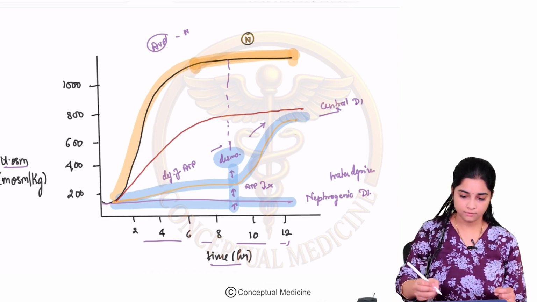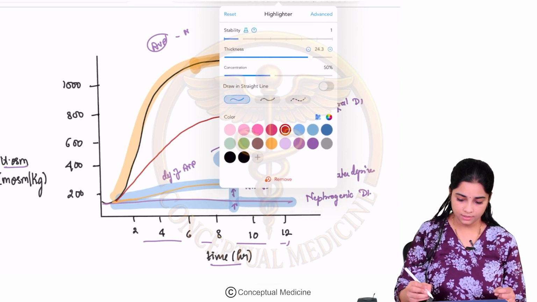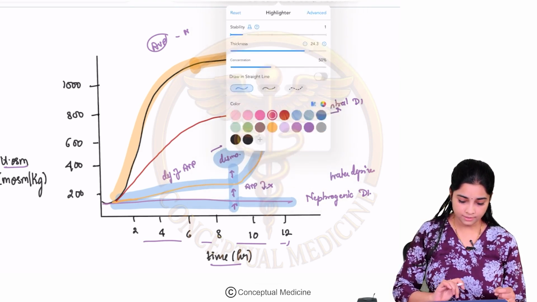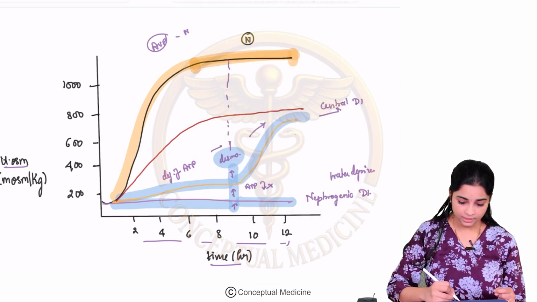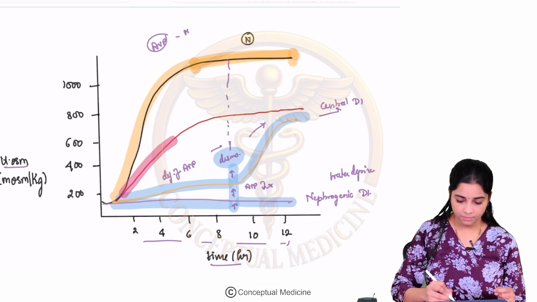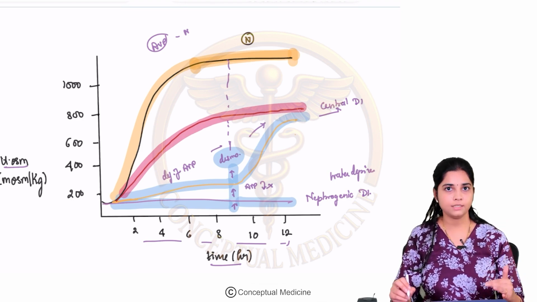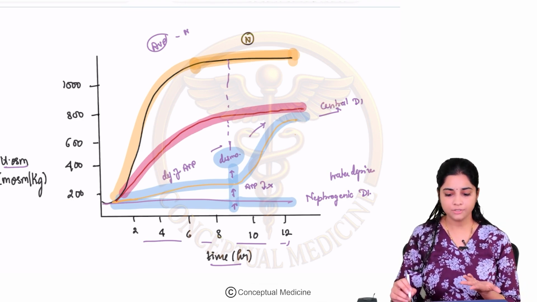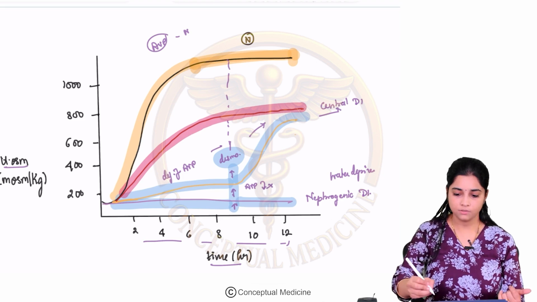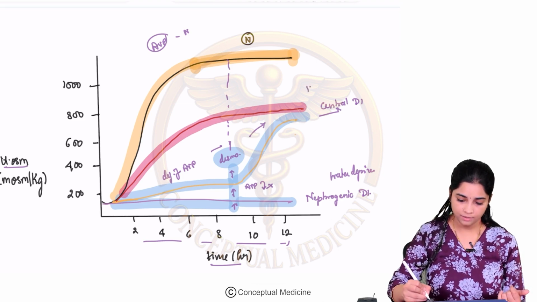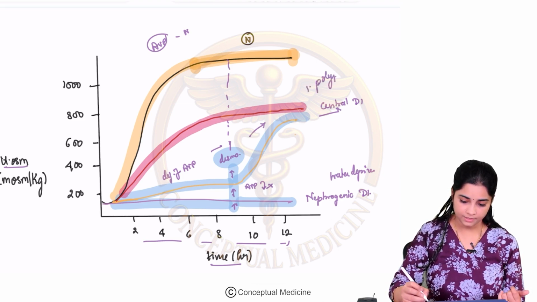Now what is this curve? Now let us understand what this curve is. In this curve, there is some response, but it is not the same as a normal curve. It is lesser than your normal curve. There is no major change with desmopressin as well. So where is this seen? This is seen in primary polydipsia.